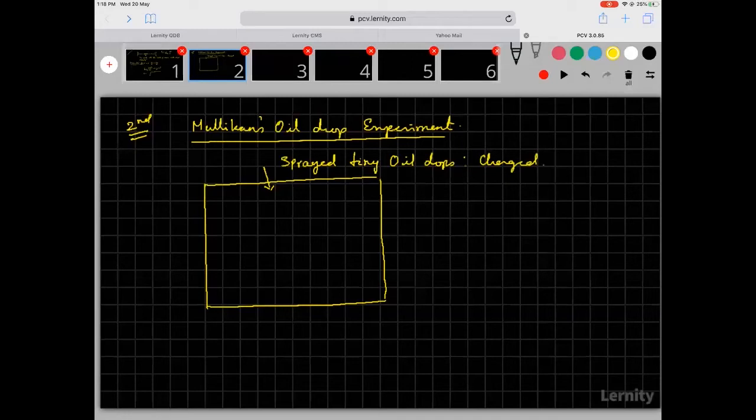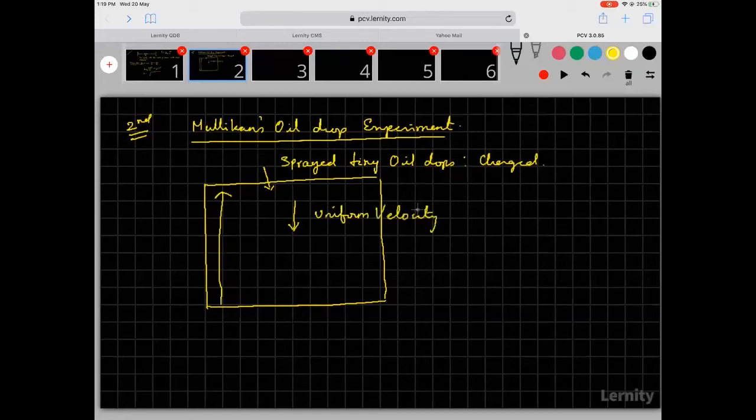These oil drops were falling, and as they were falling, he generated an electric field in the reverse direction. Then he tried to find that value of electric field where the particles move with a uniform velocity, with a constant velocity.